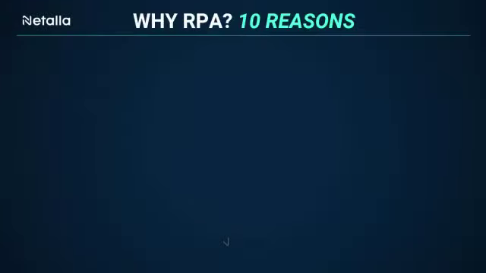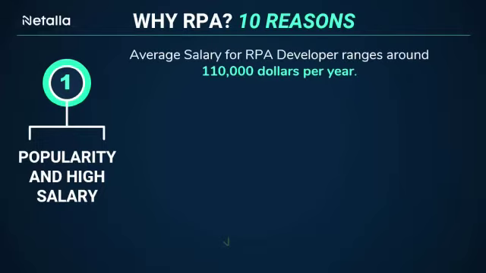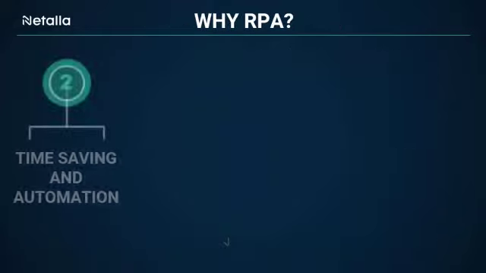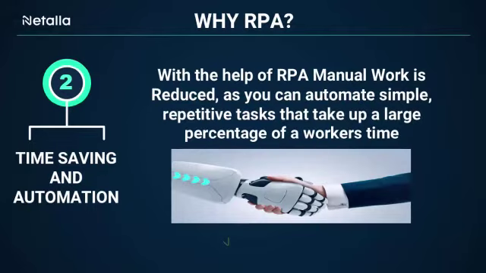Moving on to the next topic, we will see why anyone should learn and take up RPA as their career. Here are 10 major reasons. First reason is popularity and high salary. Average salary for an RPA developer ranges around $110,000 per year. The table below shows the salary package of RPA process designer or developer, architect and manager. Second reason is time saving and automation. With the help of RPA, manual work is reduced, as you can automate simple, repetitive tasks that take up a large percentage of a worker's time.